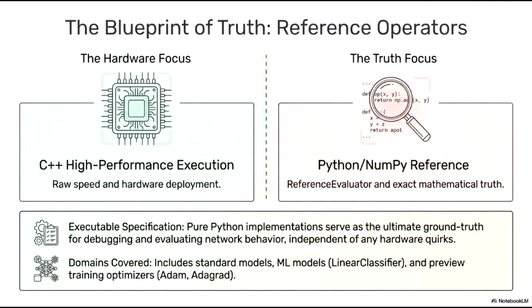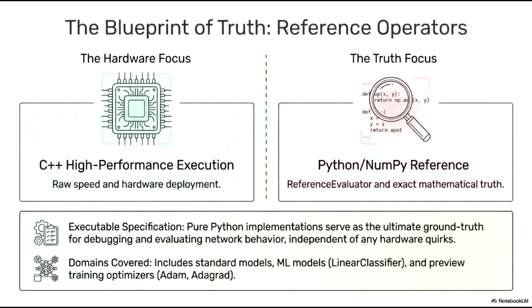The blueprint of truth introduces our conceptual framework for reference operators, illustrating a critical distinction between execution efficiency and mathematical accuracy. On the left, the hardware focus utilizes C++ to achieve high-performance execution, prioritizing raw speed and seamless hardware deployment.